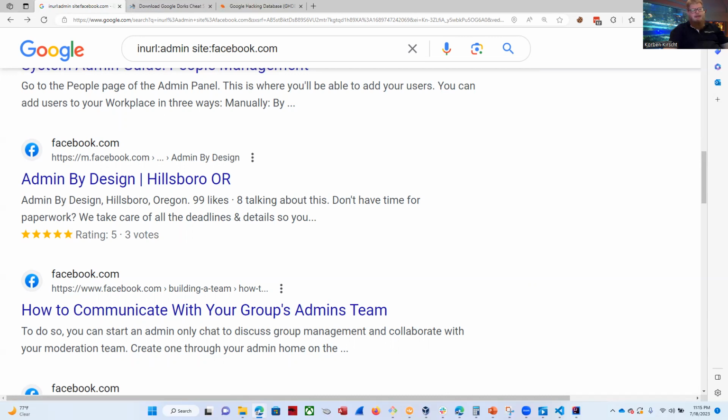like S3 buckets, documents with usernames and passwords. There's a lot of schools and universities where I found password lists, which I don't use in a nefarious way. I actually notify the organization that I found it so that they can remove it and even change all of the passwords, because who knows who else may have actually gotten a copy of it that shouldn't.